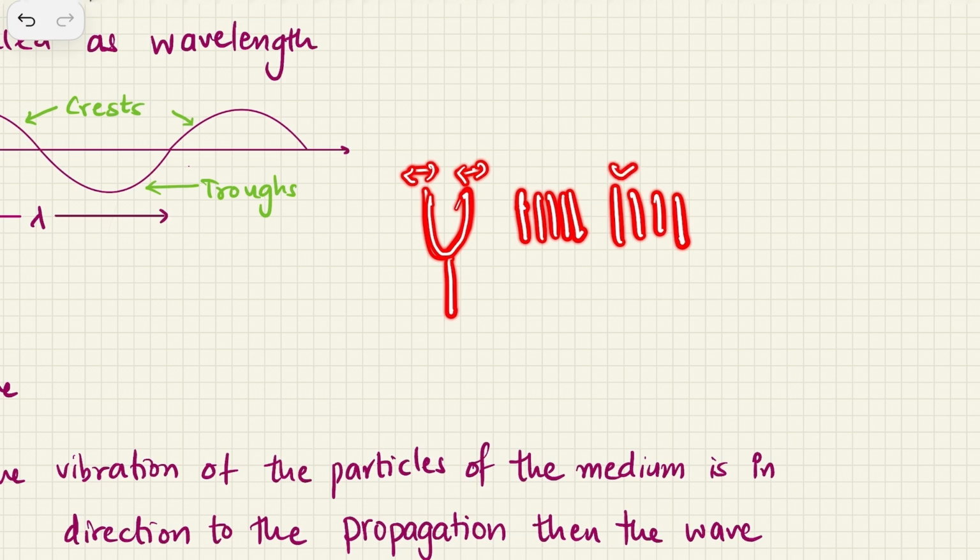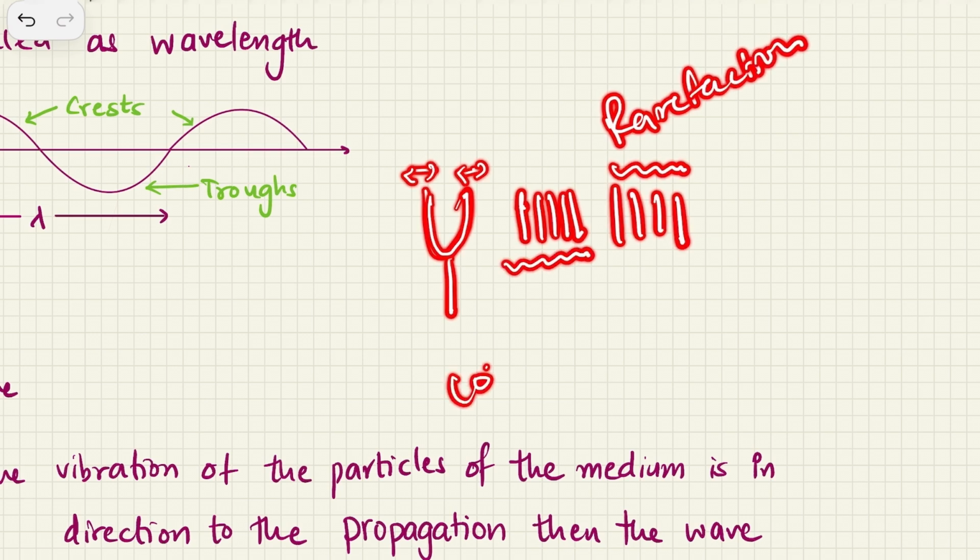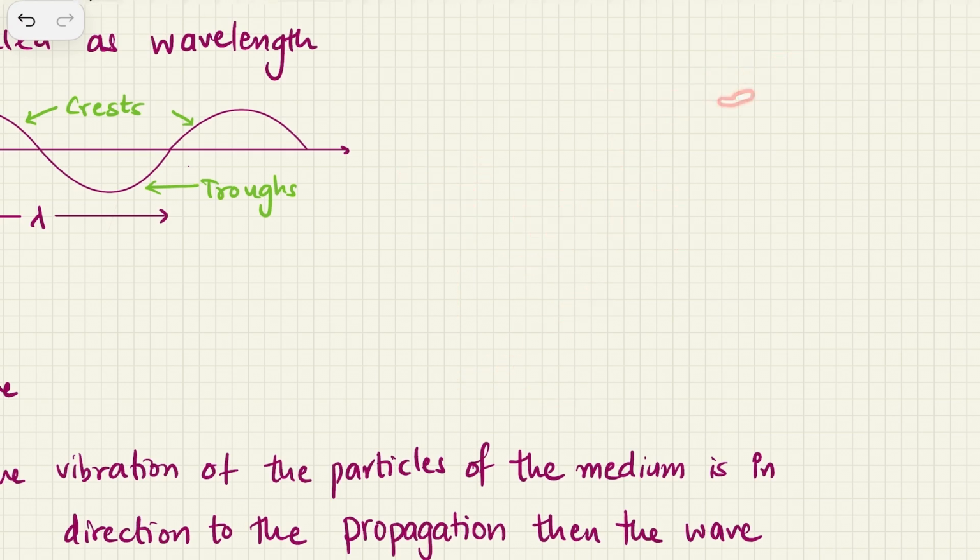Where the portion is not compressed, we call it rarefaction. And the portion where the air is compressed is called a compression. So a longitudinal wave travels in the form of compressions and rarefactions.